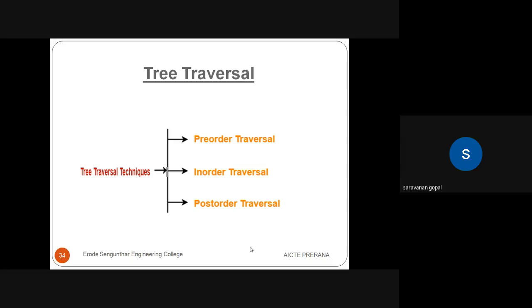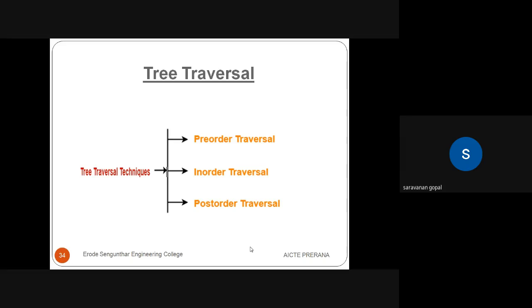Now going to see tree traversal, very important from the GATE point of view. Before going to tree traversal, what are the applications of tree? Basically, breadth first search and depth first search, we use in graphs, not in tree terminology.